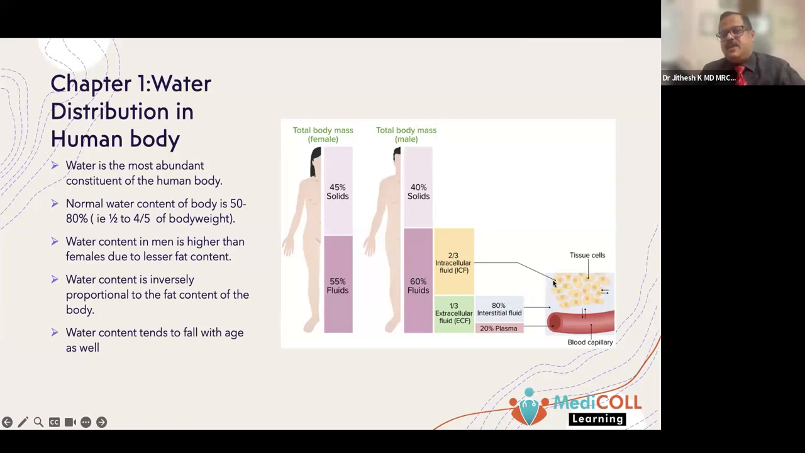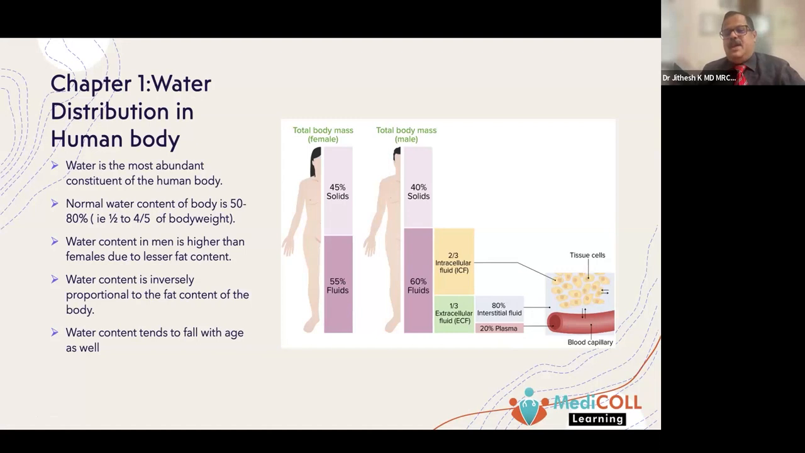That means you can see that there is a cell membrane, and between the cells there is a small space known as the interstitial space. So about 80% of the extracellular fluid is in the interstitial fluid. And only 20% of that 1/3 extracellular fluid volume is inside your blood vessels as the plasma of the blood.